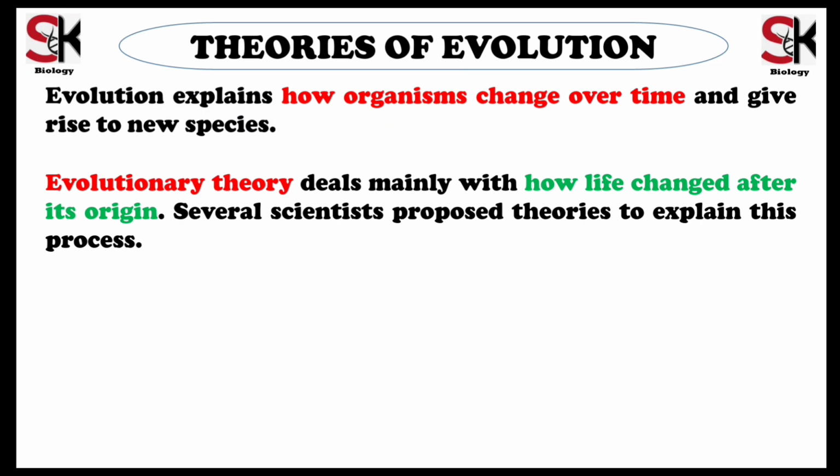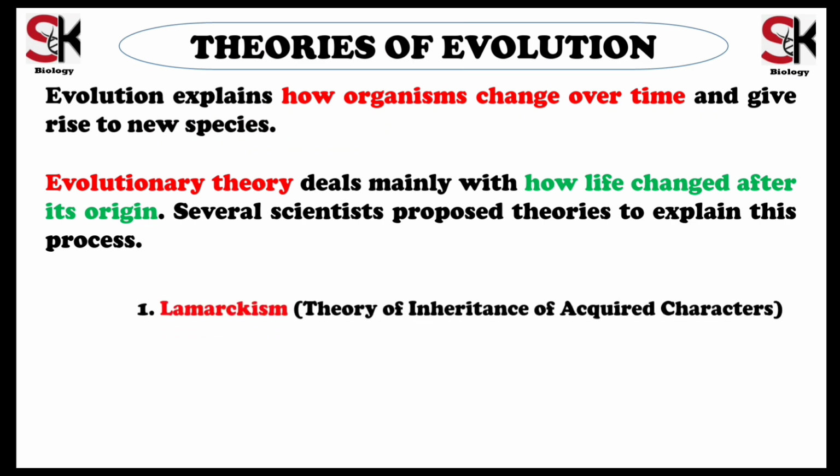To explain this complex process, several landmark theories have been proposed by scientists over the years. The very first theory was given by scientist Lamarck, called Lamarckism. It is also known as the theory of inheritance of acquired characters. The second theory is Darwinism, which is centered on the theory of natural selection.